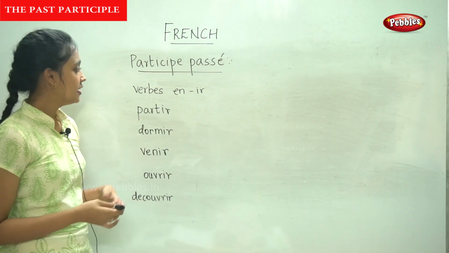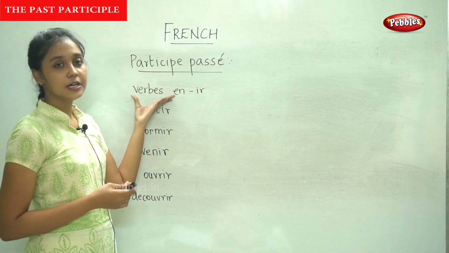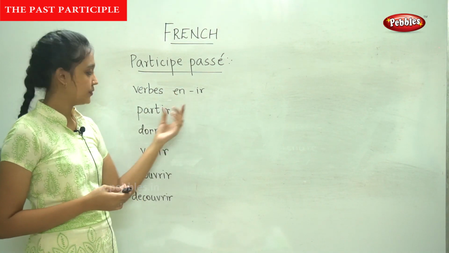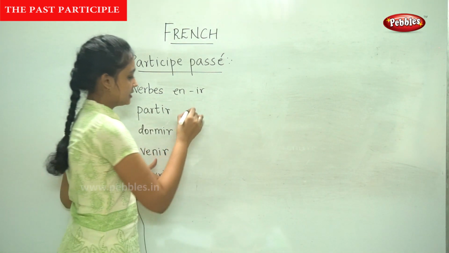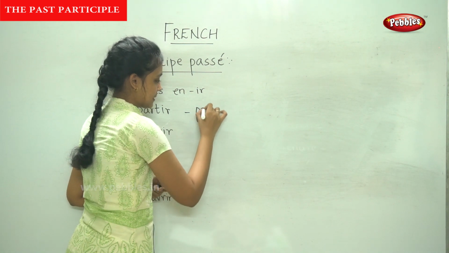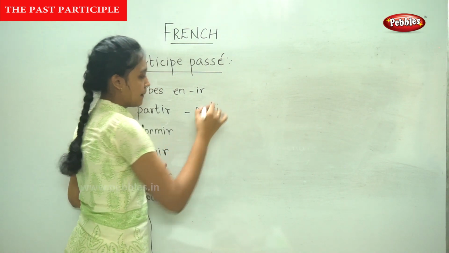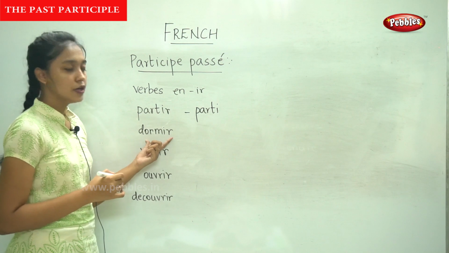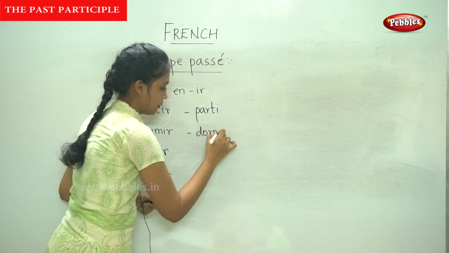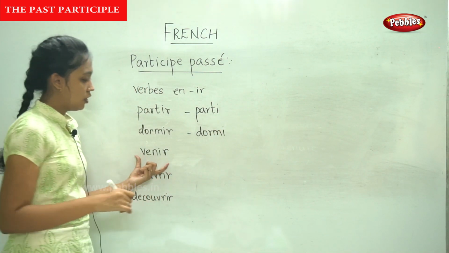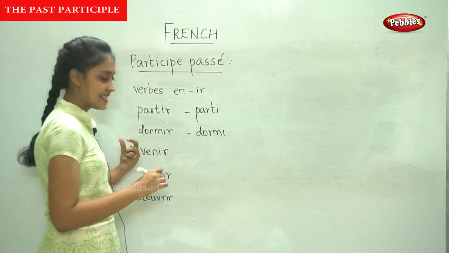Now finally, the past participle for verbs ending in IR. The first verb, partir. For partir, the past participle is parti. For dormir, it is dormi. For venir, it is slightly different.